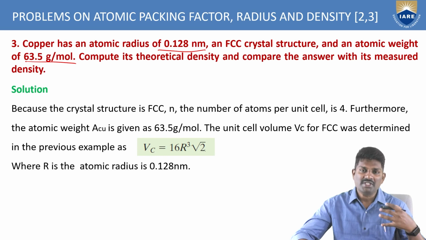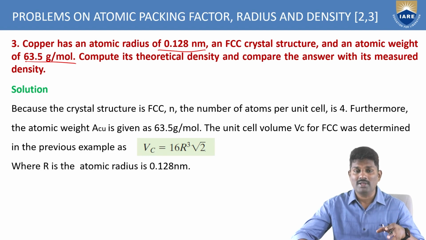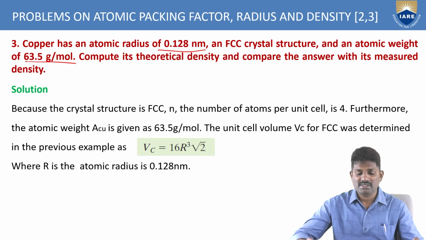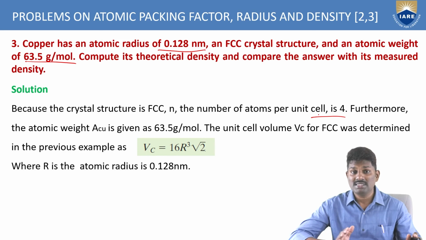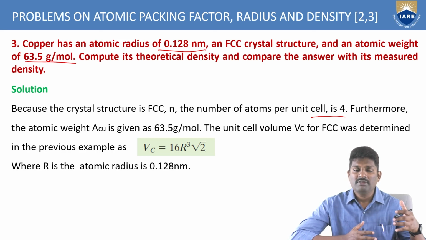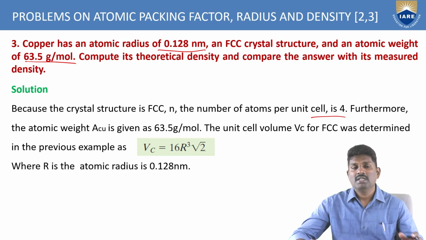Already it is being measured by some practical experiments. This experimental value has to be compared with the theoretical value for the given copper. Now, since it is an FCC type of crystal structure, what is the number of atoms? In this case, you have 4 atoms since it is an FCC.